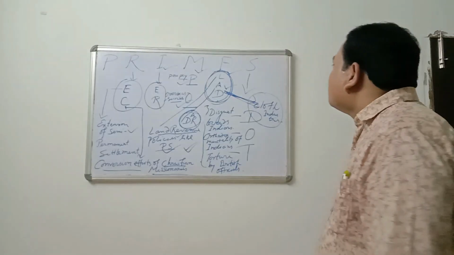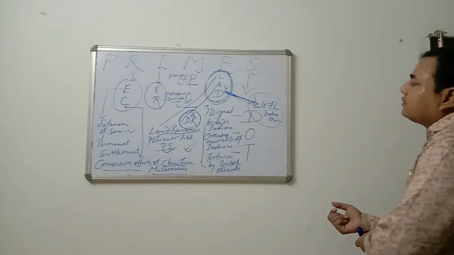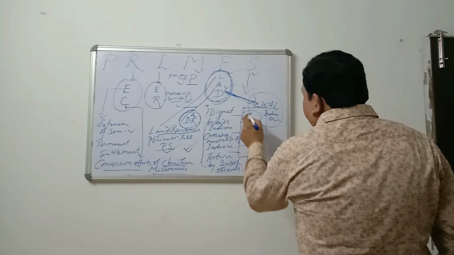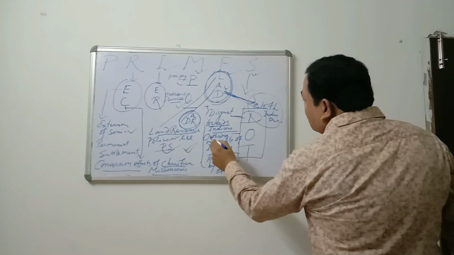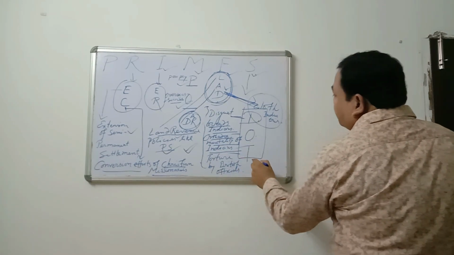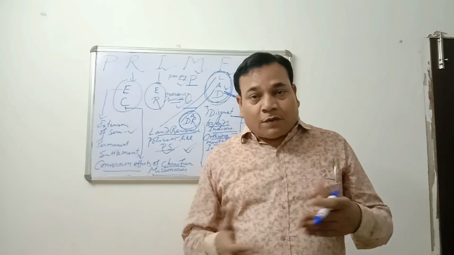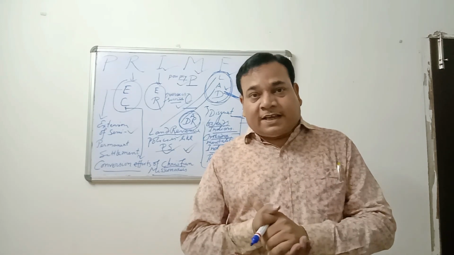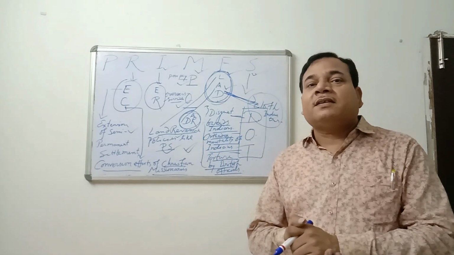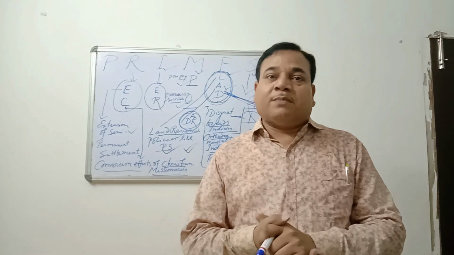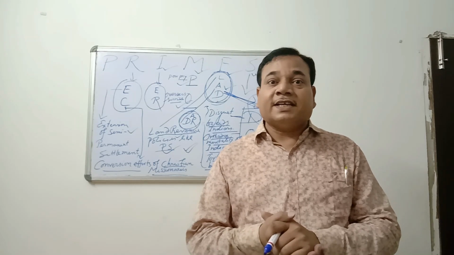S for social causes. The most important cause for the revolt of 1857, easy to learn, DOT. D for disgust for Indians, O for orthodox mentality of the Indians, and T for torture by British officials. Now you may easily learn the various causes of the revolt of 1857. In the next video, you will be able to see the failure of the revolt of 1857 in detail. Thank you.